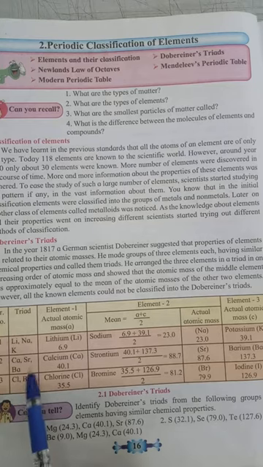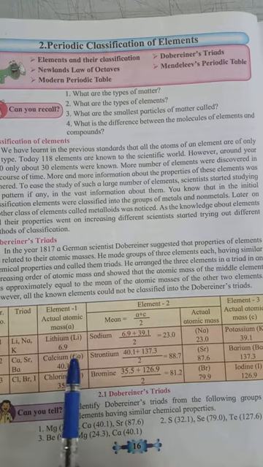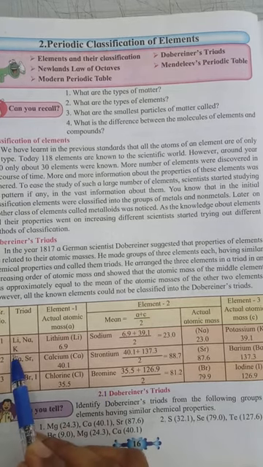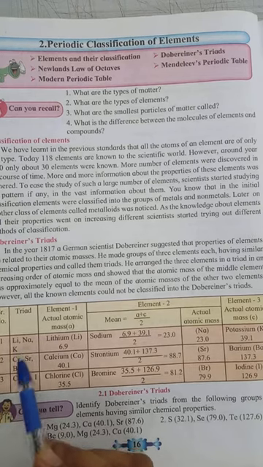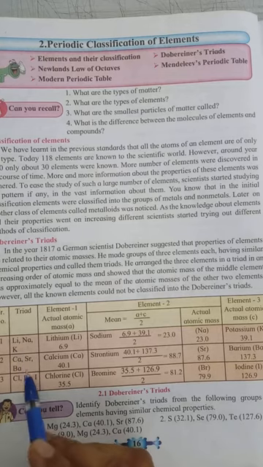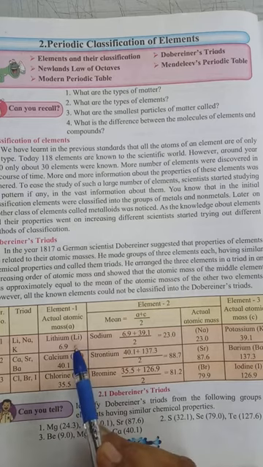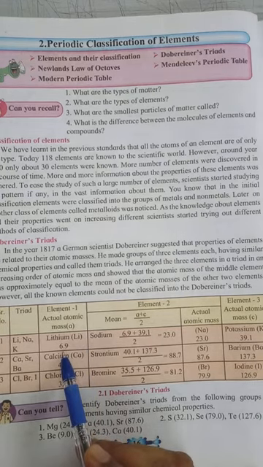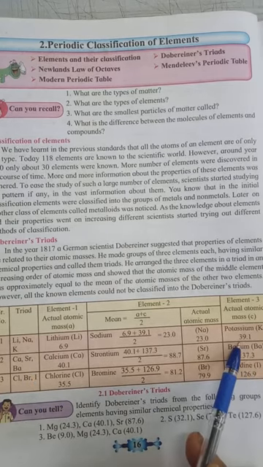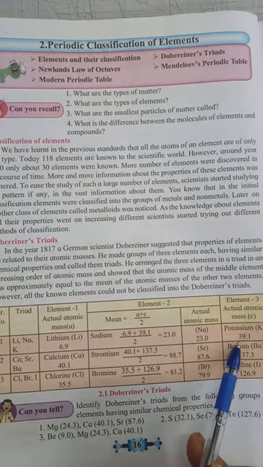As you see in your chart, some Dobereiner triads are given. The first triad is lithium, sodium, and potassium. Lithium has atomic mass 6.9, and potassium has 39.1.